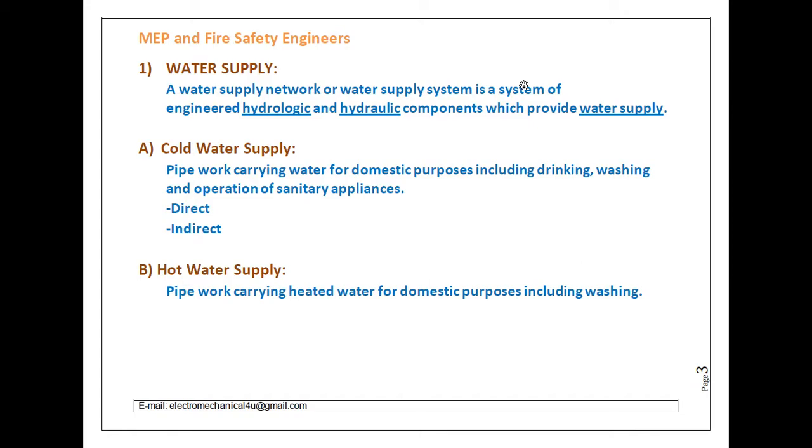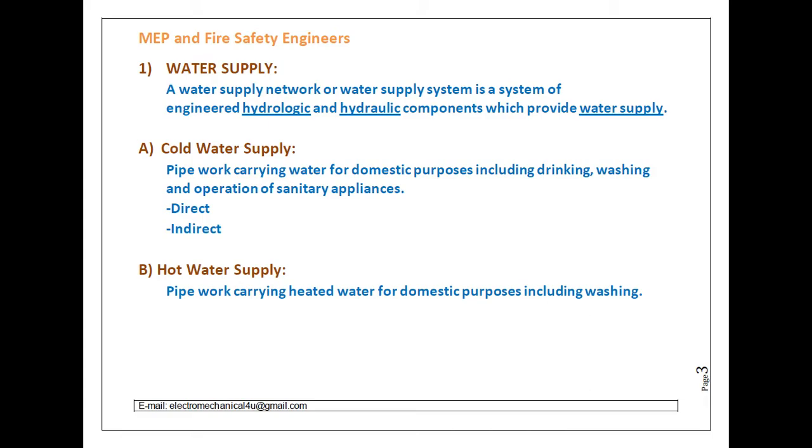First is the water supply system. A water supply network or water supply system is a system of engineered hydrologic and hydraulic components which provides the water supply. Basically, in the building, whatever water is coming into the building from the city main, that complete system is called a water supply system. That includes pipes, fittings, isolation valves, fixtures and water booster pump.